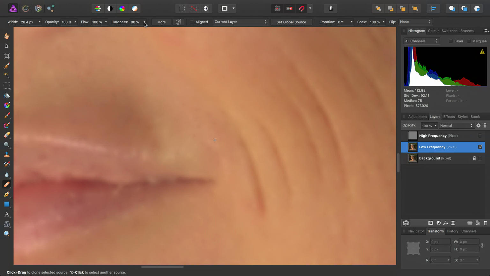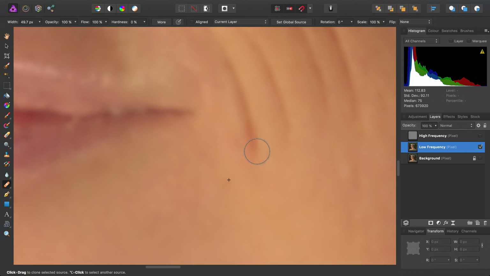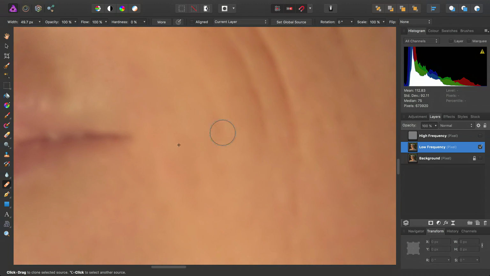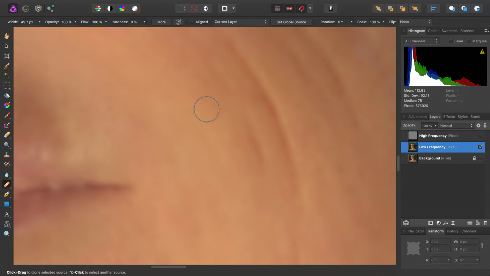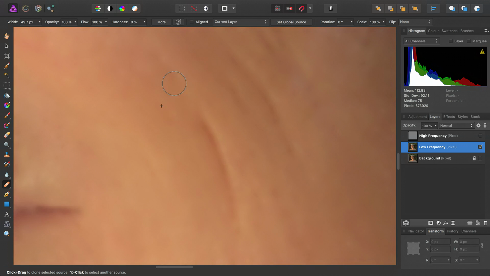We'll continue, but this time I'll take the hardness of the brush down to tackle these softer areas here. So basically we're just gradually erasing these lines by sampling surrounding areas of the skin, the low frequency layer. And while we're here, we can also reduce some of the blemishing around the skin as well.